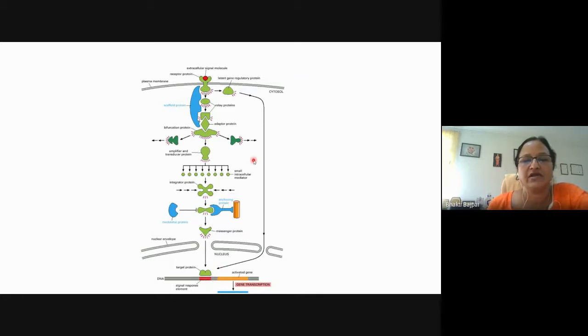So these are different types of proteins which are involved in various ways in relaying the transmission after the binding of the ligand to the surface receptors, and finally resulting in the change in the gene expression or the cell behavior.